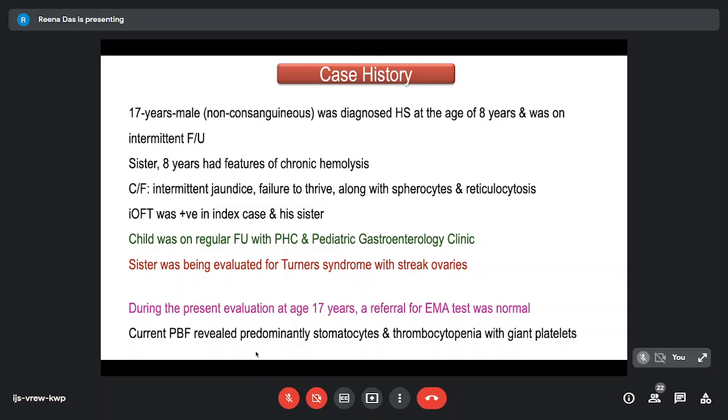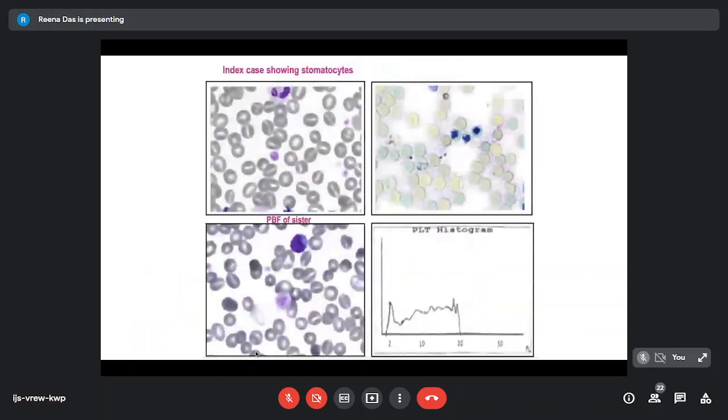So at this present evaluation, the index case was referred to us for an EMA test because we had just about started doing the flow cytometry. And when we looked at the peripheral smear, I was expecting spherocytes to be there, but what we found was that there were a lot of stomatocytes. And you can see that in this particular case, there are so many stomatocytes. And in addition, we found a lot of giant platelets. So there was some thrombocytopenia, giant platelets, some reticulocytosis.